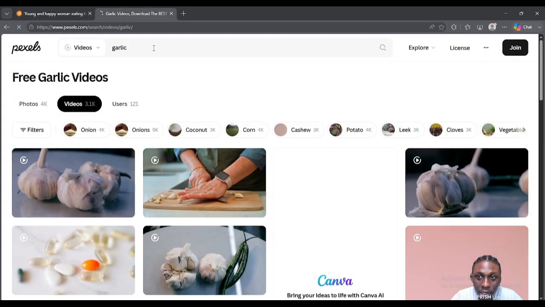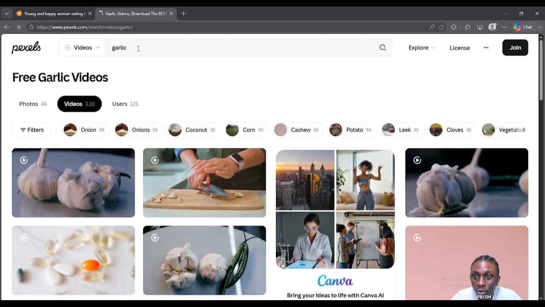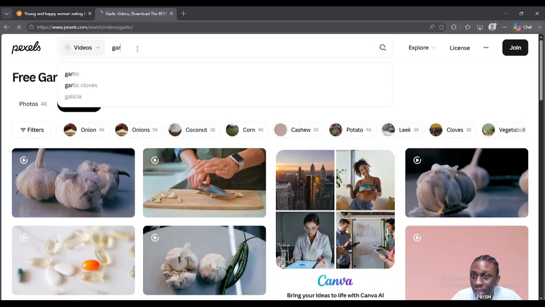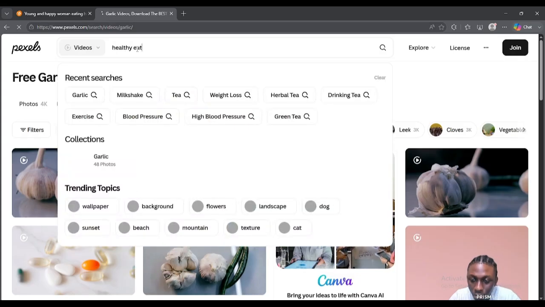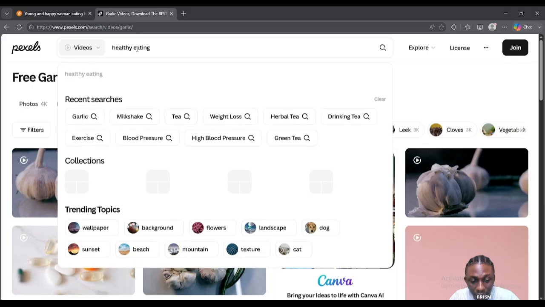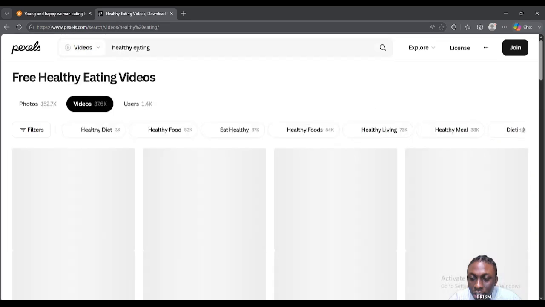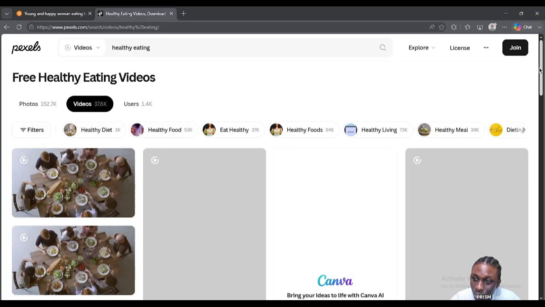Once you come here, I want to show you the difference between Vecteezy and here. If you type in healthy eating, the same thing, you will notice that what it takes for you to do that download there is not the same stress that you will take here. That's why I like this one.